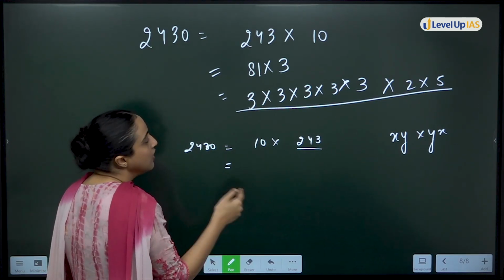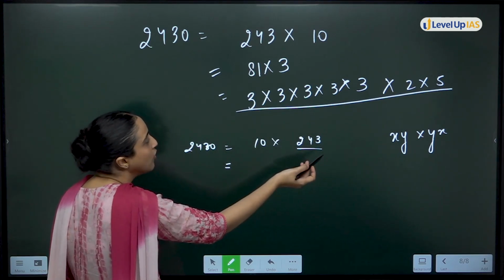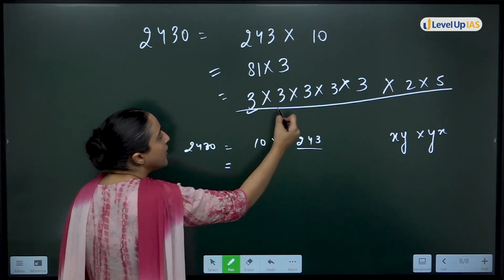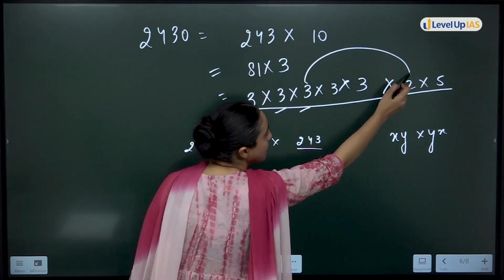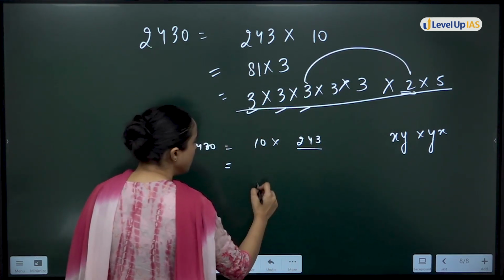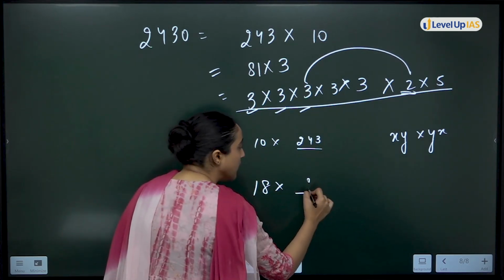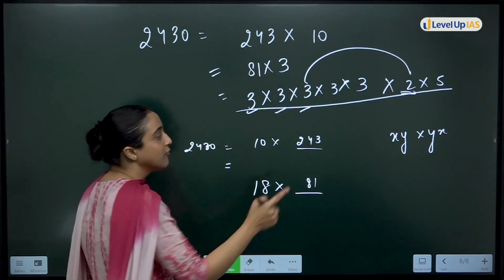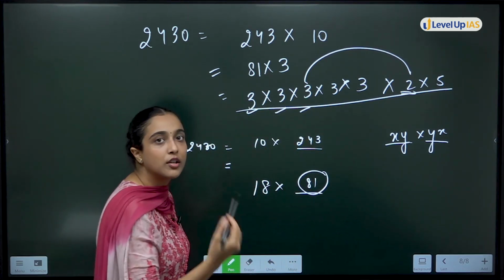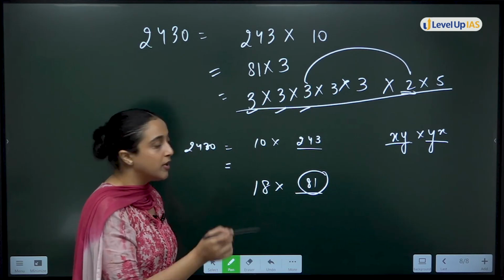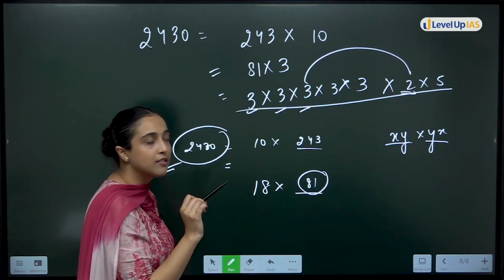Okay. So for this, what I will do is, I will take other factors. So after 10, what are the other factors possible? You can use hit and trial also. For example, you have 3 multiply 3. 3 is what? 9. And then 9 multiply 2 is 18. So 18 multiply some number. But 18 multiply 81 should be there. For my answer, XY and YX, 18 should be multiplied with what? 81. This is not possible. 18 multiply 81 is not 2430. So this will not be my answer.